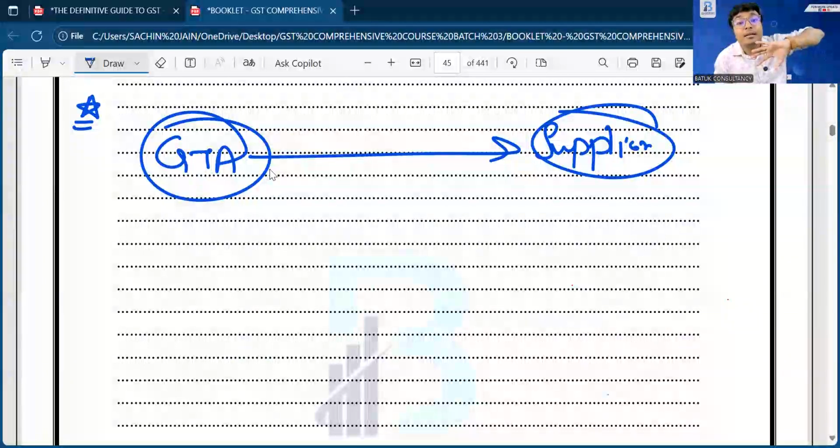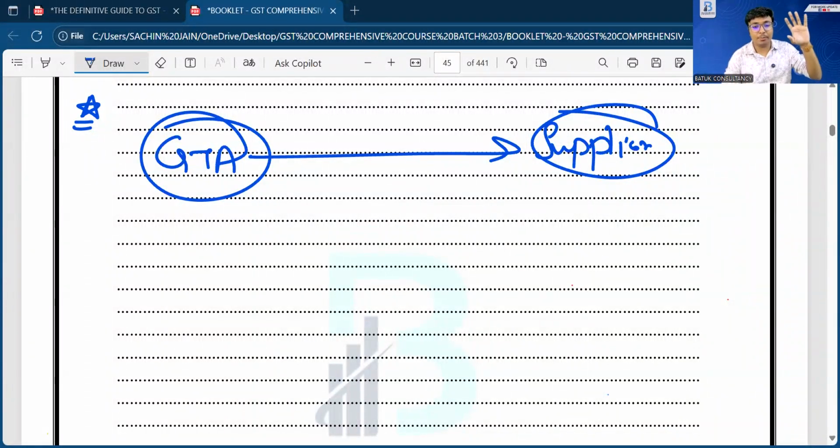So the RCM should be paid by the supplier, not the recipient of the supplier. Don't get confused by the word recipient. Here recipient means the recipient of the service. So in case of GTA, the recipient of service will be the supplier only. Okay. I think, Gurmeet sir, now this point is okay for you.